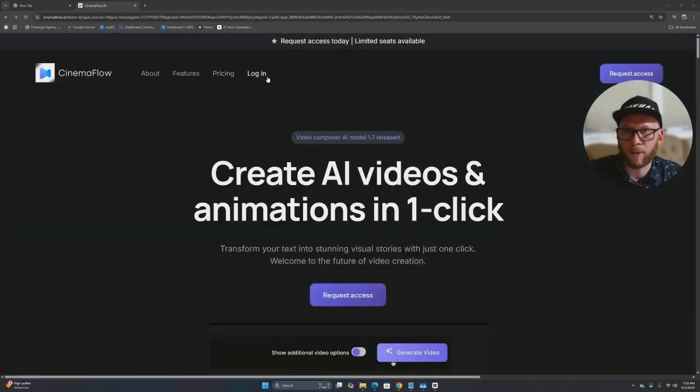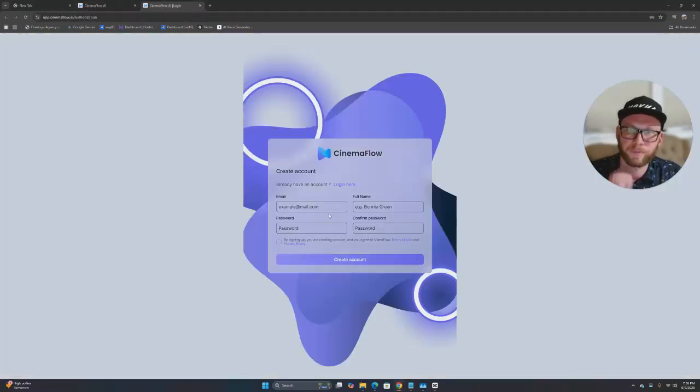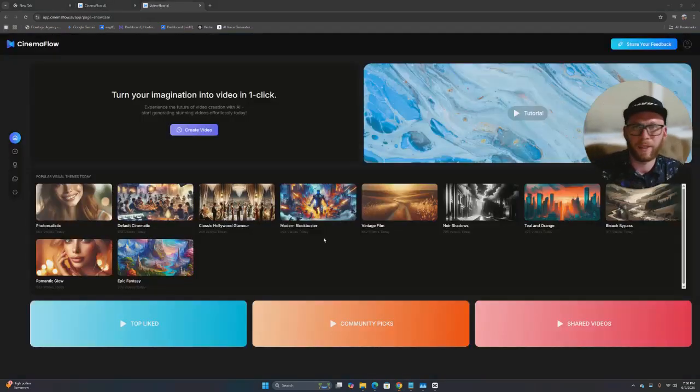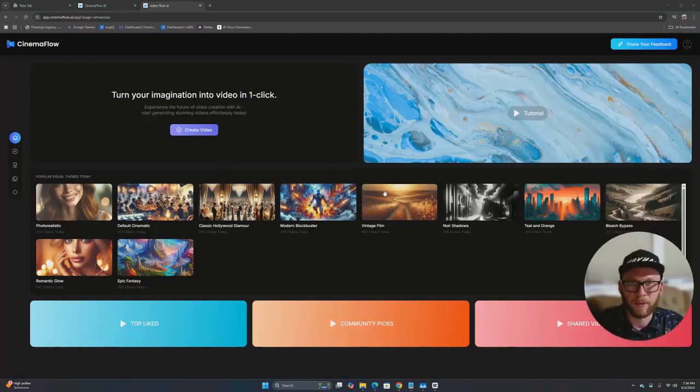So in my case, I'm going to click login. It wants my password. We're going to log in here with email. And now we are in the system. So it's very easy: your login, password, one click, and here we go. Here we have it. So let's take a look.